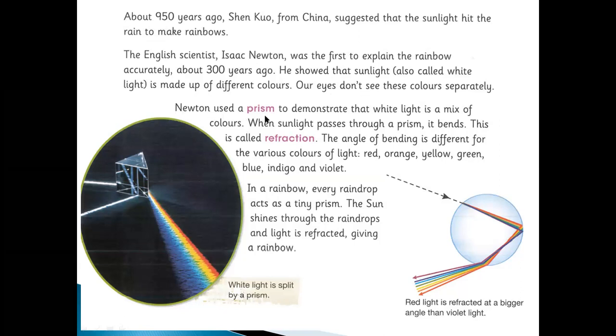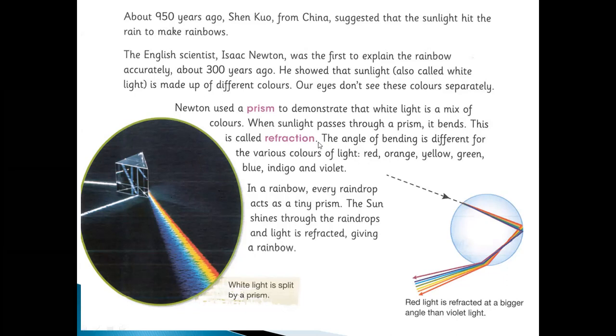Newton used a prism. How did Newton know this? He used a prism to demonstrate that white light is a mix of colors. You can see the white light. After this is the prism. When it touches the prism, it changes into seven different colors. When sunlight passes through the prism, it bends. It's bent, and then it's called refraction.